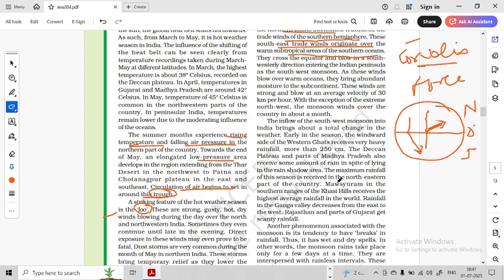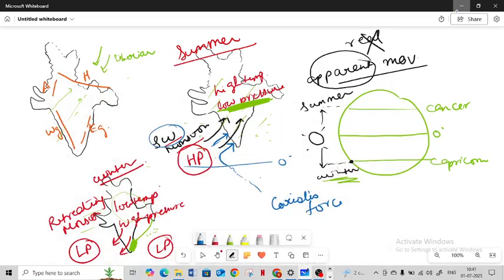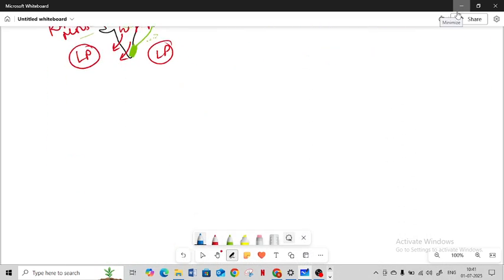Yes, this is important that Mawsynram in the southern ranges of the Khasi Hills receives the highest average rainfall in the world. Rainfall in the Ganga Valley decreases from the east to the west. Why does it decrease from the east to the west? We need to understand. Let's make a fresh map.